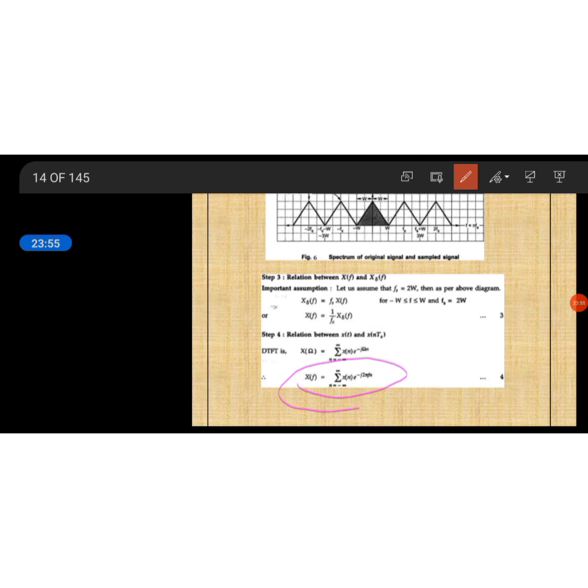If you are making this discrete time Fourier transform into continuous time, what you have to do is, instead of this f, you have to replace it as f into fs. Instead of x(n), you have to replace it as x(n) into Ts, in order to get the samples.